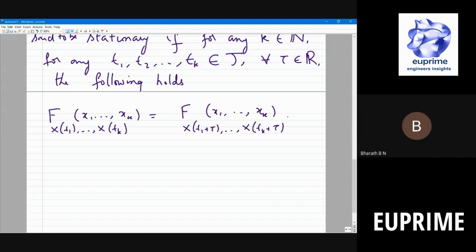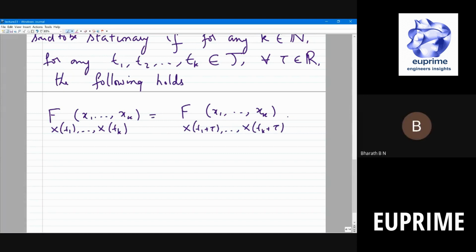This is fine, right? Now, the question is, how does this translate to, for example, a Gaussian process? What do you mean if I say a Gaussian process is stationary, or if I consider a stationary Gaussian process, what is it that I need? If the distributions match, the corresponding moments also should match, right? For example, the means should match. Do you agree? The second moment should match, the covariance should match, everything should match. Do you agree?